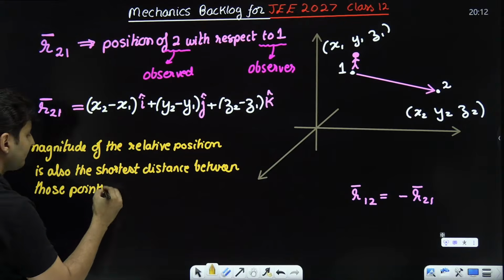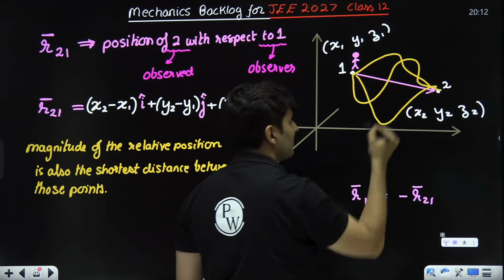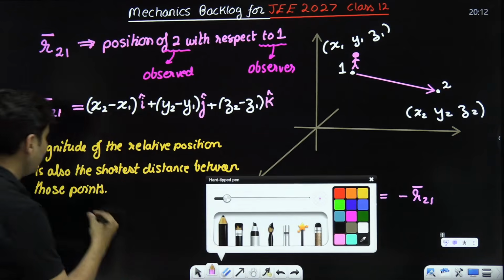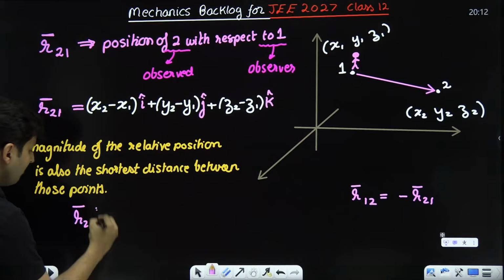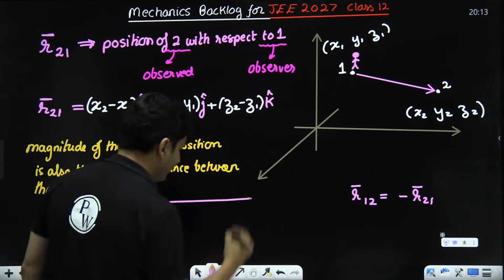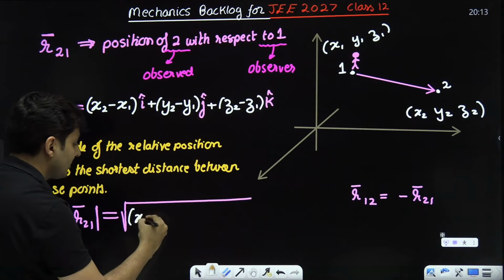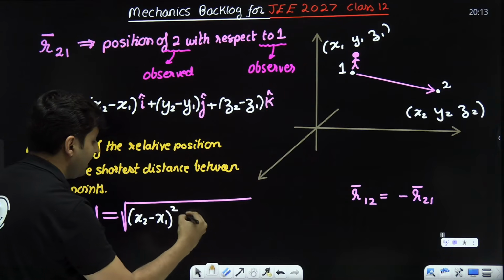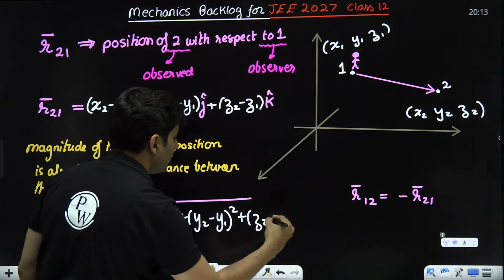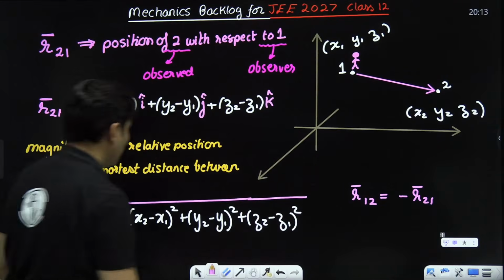Think about it. Between this and this, I can go like this, I can go like this, I can go like this, but this is the shortest distance. So that is also the magnitude of it. So R21 bar will be equal to, can you guys guess? This will be nothing but this square, this square, this square. So it will be (x2 minus x1) square plus (y2 minus y1) square plus (z2 minus z1) square. That is what the magnitude will be.